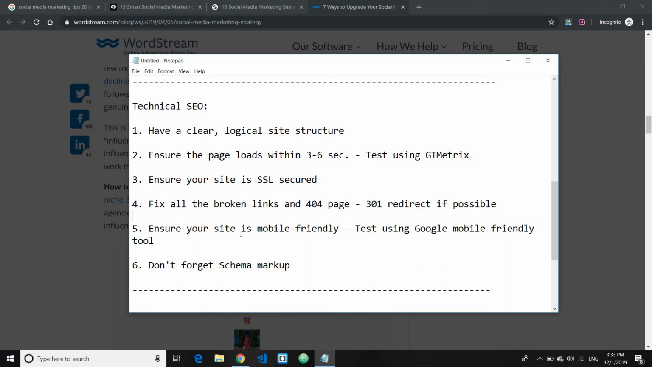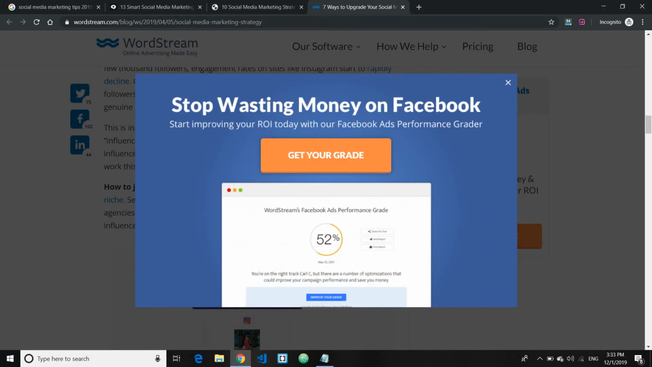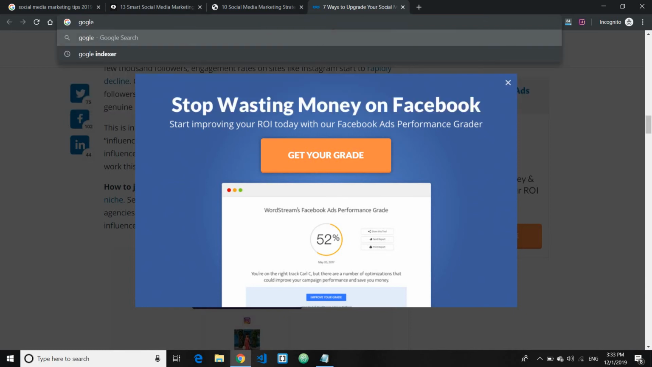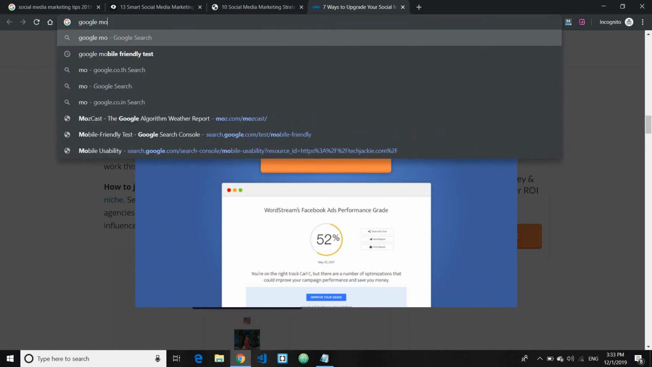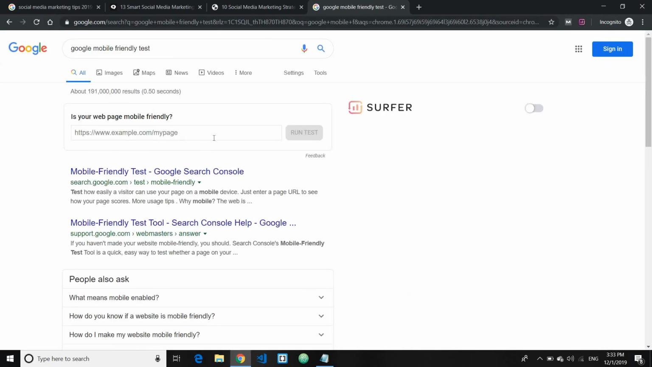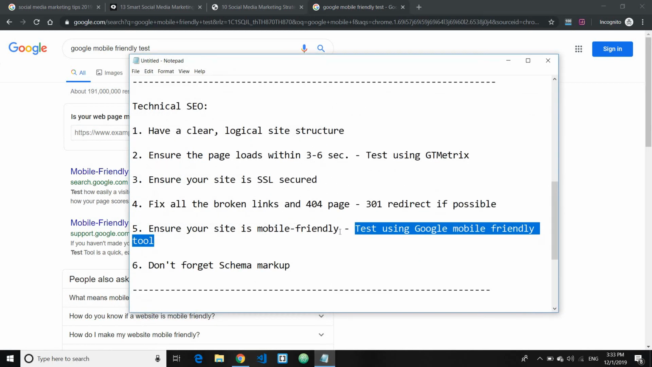Fifth is to ensure your site is mobile friendly. You can test it using the Google mobile friendly tool, which you can easily find on Google. Just type in Google mobile friendly test, click on the first link, and put your site in here to see if your site is mobile friendly or not.